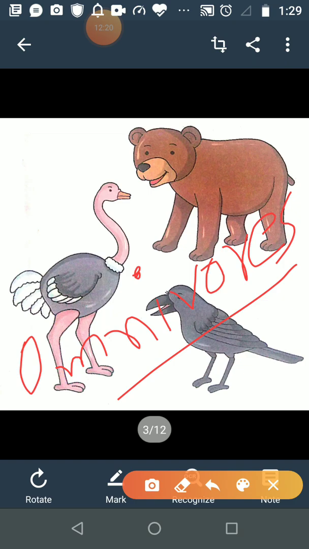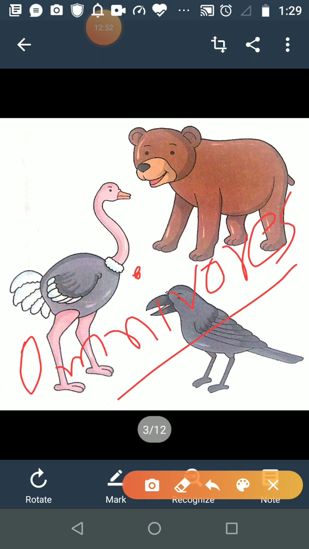Very good question. Okay student, I will explain. Now just try to understand. For example, a deer is eating the grass, and the deer is eaten by the tiger.